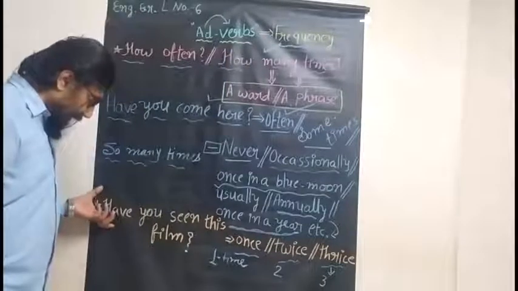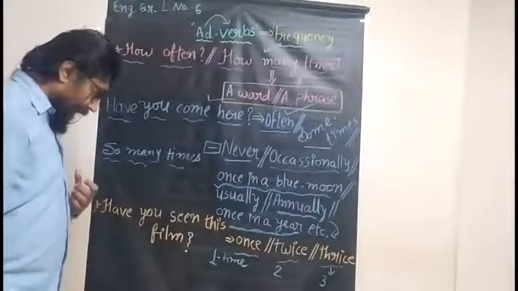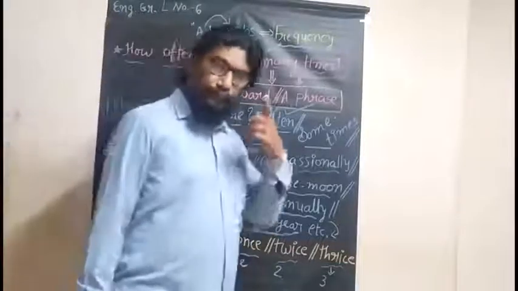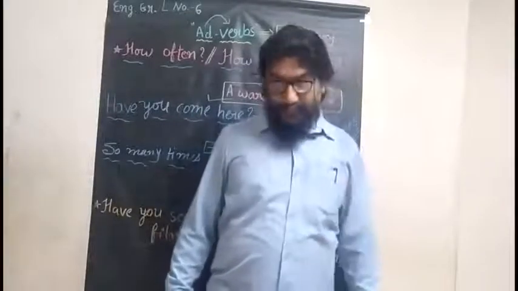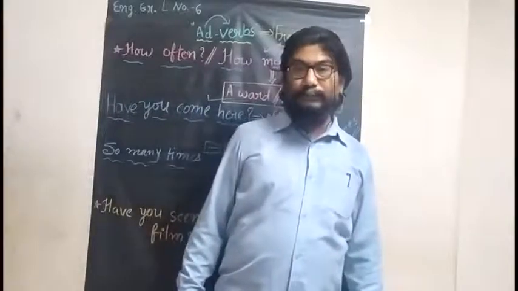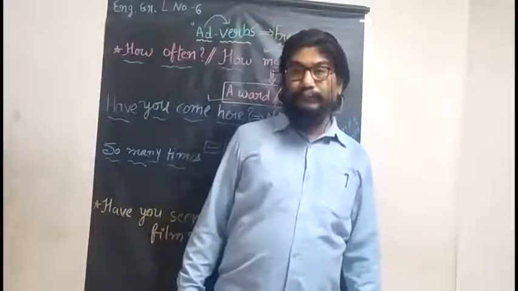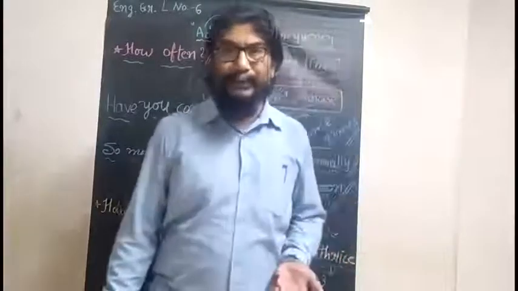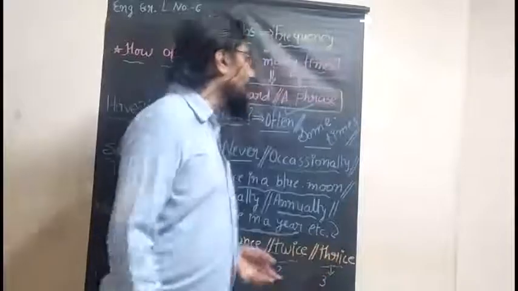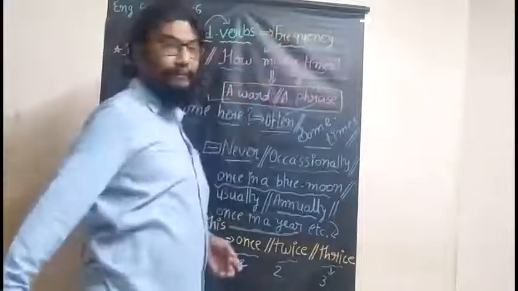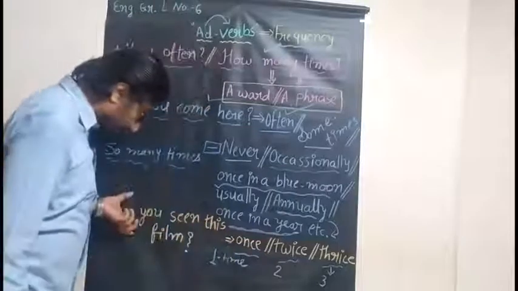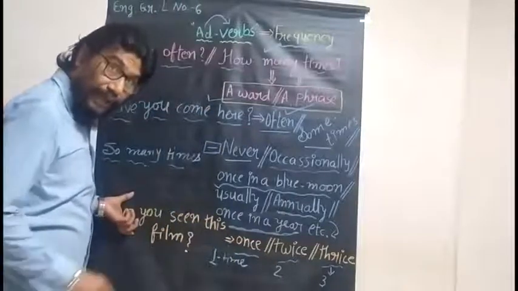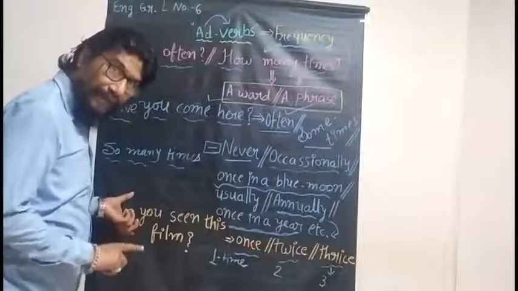Suppose I ask you this question, have you seen this film? You will say yes. How many times? Frequency. If I ask, have you seen this film? You will say yes. And then I ask you, when?